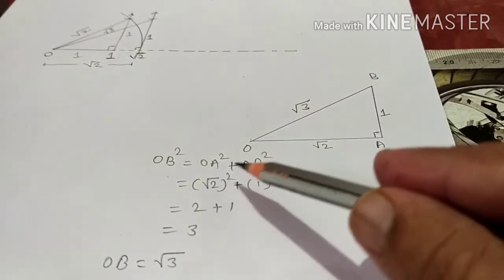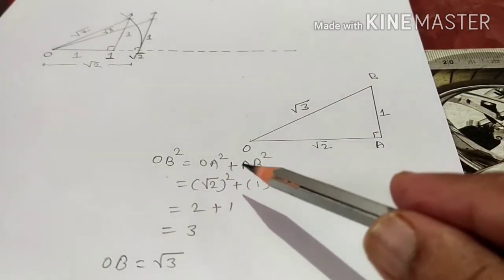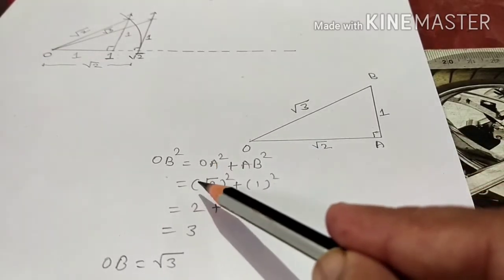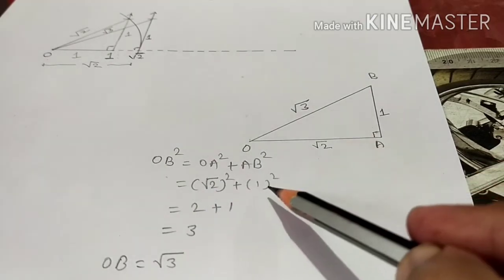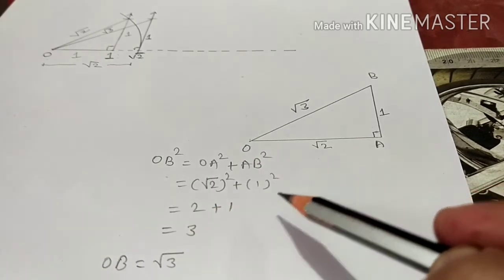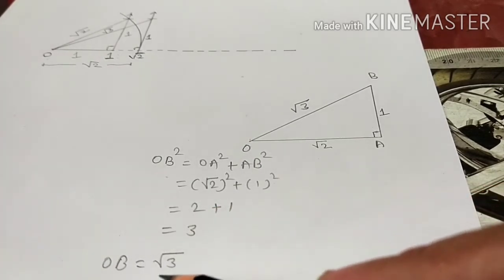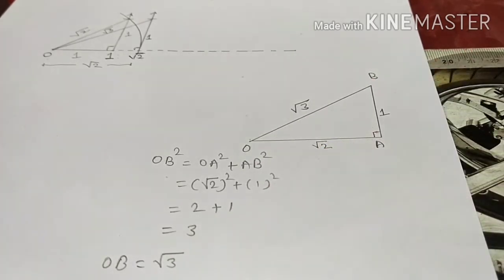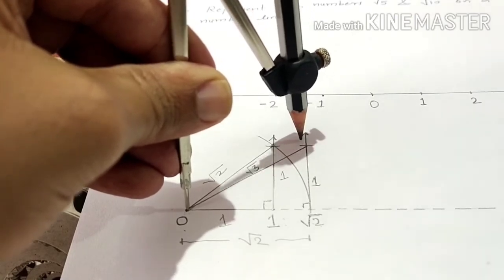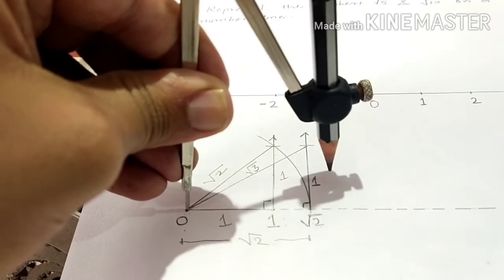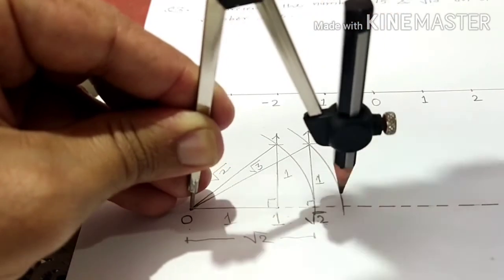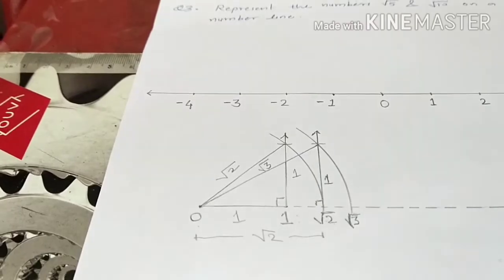According to Pythagoras, OB square equals OA square plus AB square. Substituting the values, OA is root 2, squared, plus the square of AB, which is 1. Square of root 2 is 2, plus square of 1 is 1. 2 plus 1 is 3, and taking the square root, OB is root 3. Then again put the metal point on 0 and make a curve here on the number line. Okay students, like this you make a curve which intersects the number line, so you will get root 3.